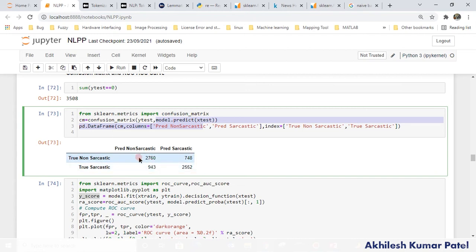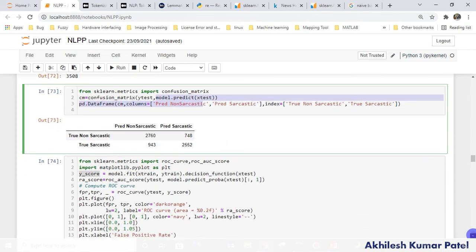So if you go diagonally, they are correctly predicted, and the remaining are wrongly predicted. In this case, 2552 are correctly predicted as true sarcastic, and 748 are wrongly classified as true sarcastic. And if you go row wise, that is the total sum of true non-sarcastic and true sarcastic.